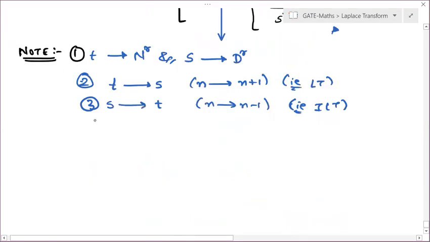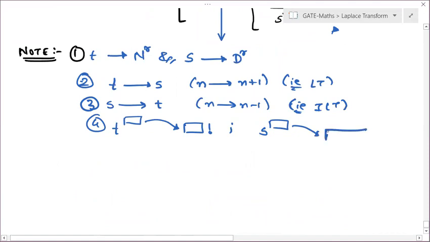When you are writing in factorial form, the power of t will be your factorial, and for gamma, the power of s will be your input of the gamma function.